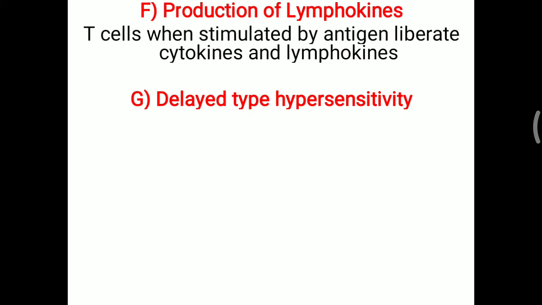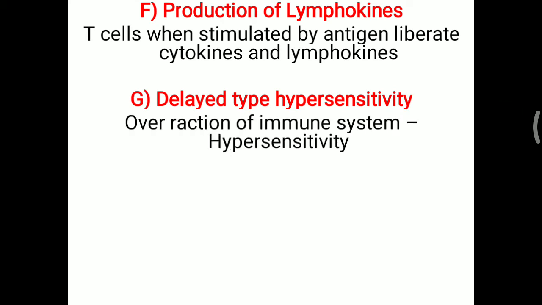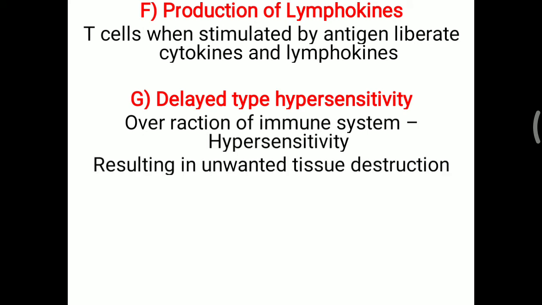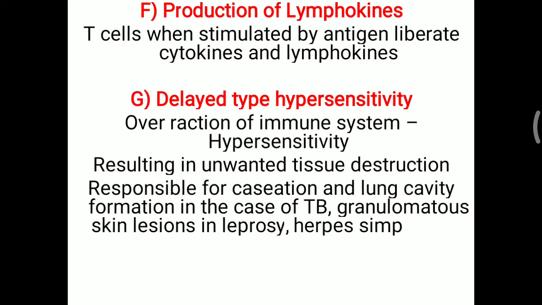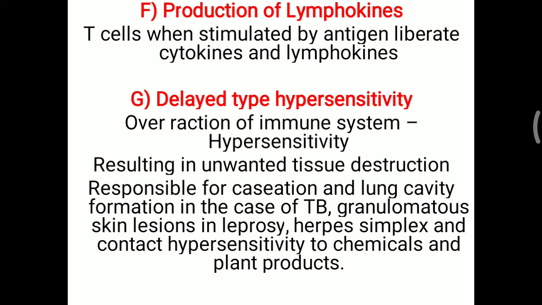Delayed type hypersensitivity. An overreaction of the immune system is simply called hypersensitivity, resulting in unwanted tissue destruction due to overactivity of our immune system. It is responsible for caseation and lung cavity formation in tuberculosis, granulomatous skin lesions in leprosy, herpes simplex, and contact hypersensitivity to chemicals and plant products. So apart from all the important functions of the immune system, one drawback is hypersensitivity, which is also due to cell mediated immunity. Those are all the basic effector mechanisms.